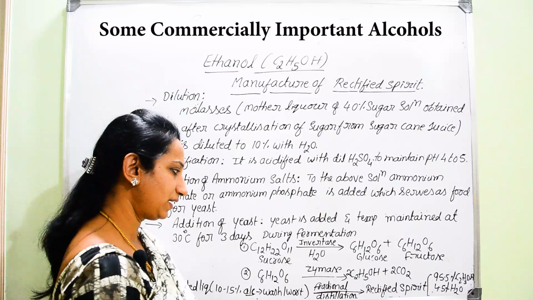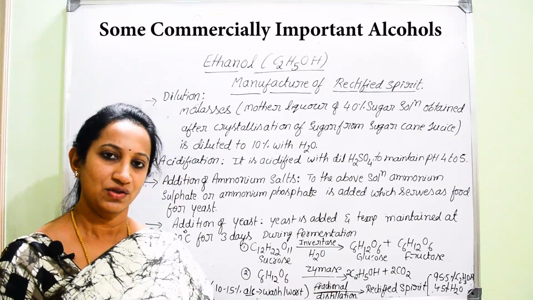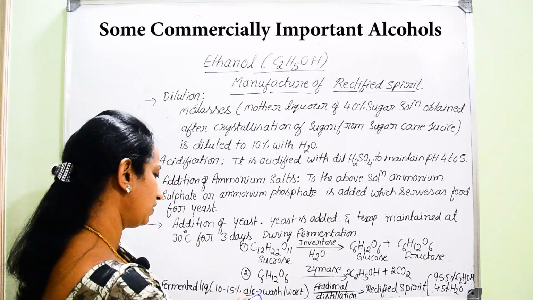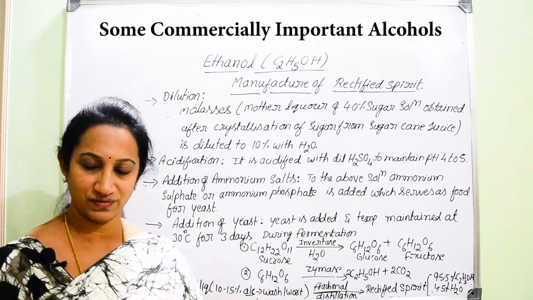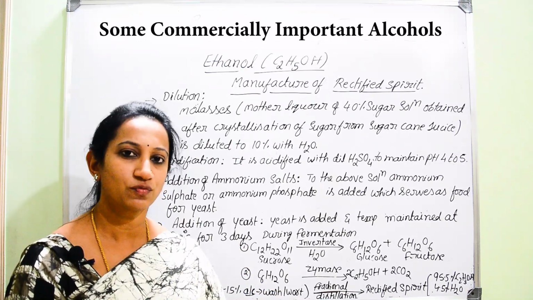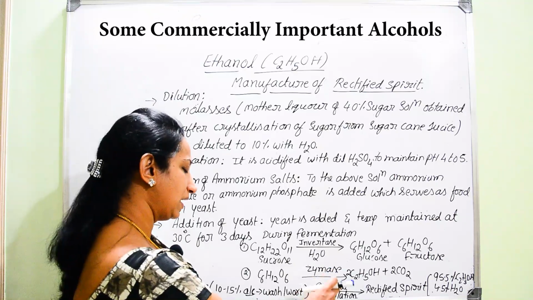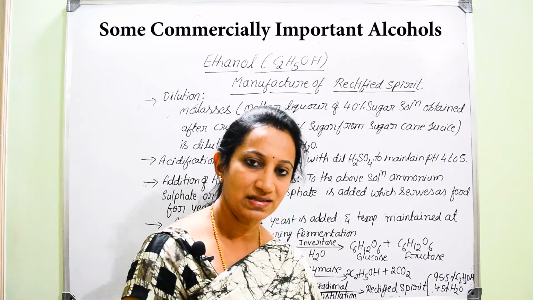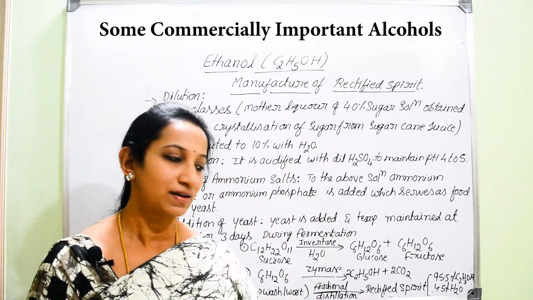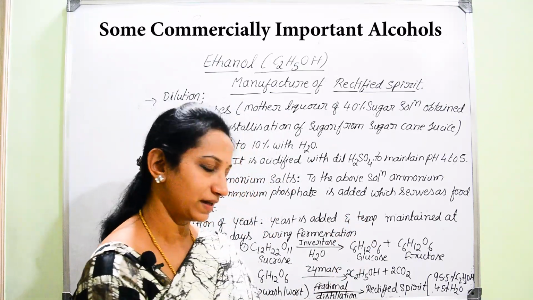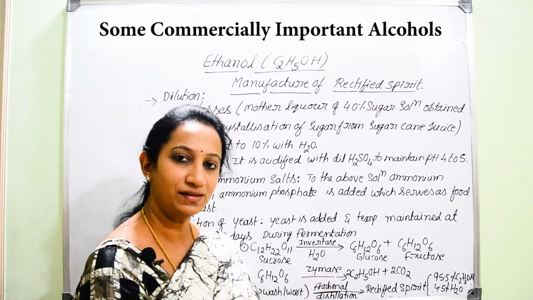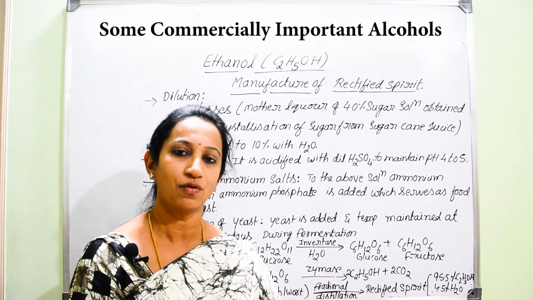Once ethanol is formed, the solution contains a very dilute percentage of alcohol, 10 to 15%, which is called wash. Then that wash is subjected to fractional distillation, which results in the formation of rectified spirit, containing 95.5% ethanol and 4.5% of water.